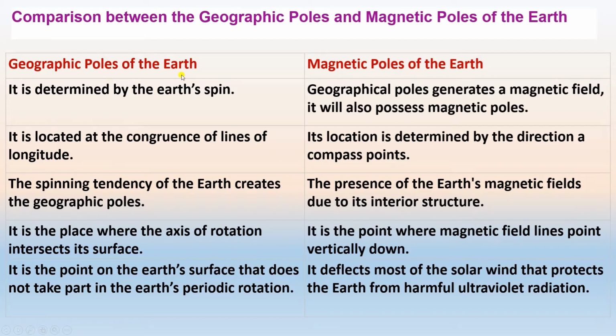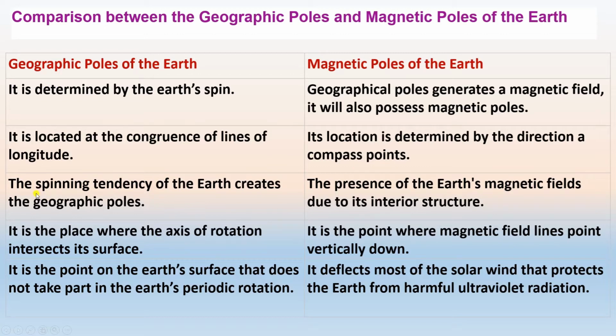Geographic pole of the earth is determined by the earth's spin, and regarding the magnetic pole, the earth generates a magnetic field and it possesses the magnetic pole. And the geographic pole is located at the congruence line of the longitude, and the magnetic pole, its location is determined by the direction of the compass point.